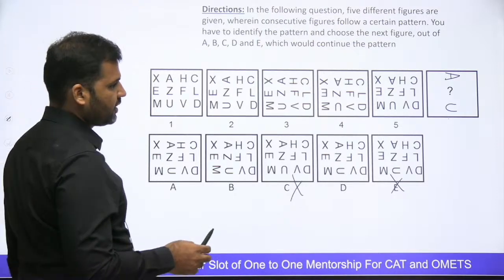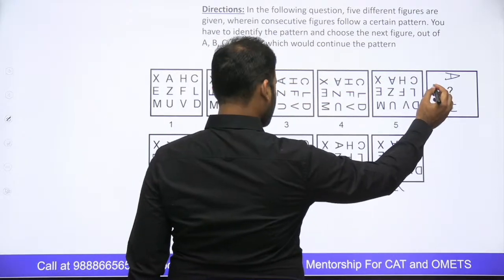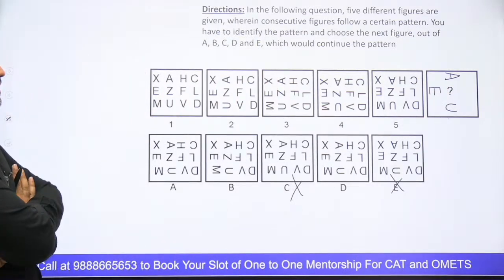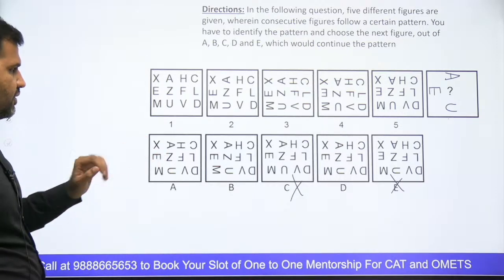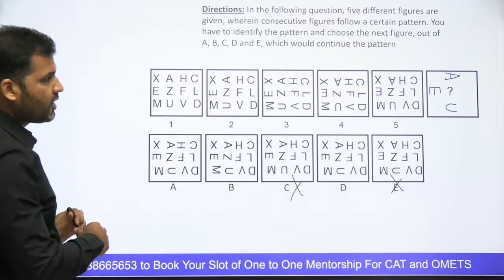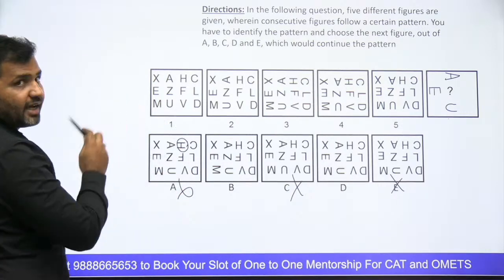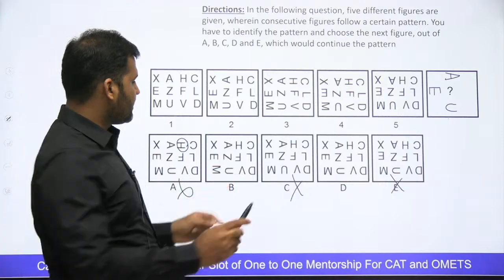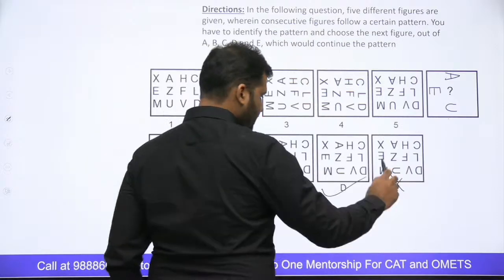See that? E का अगर हम बात करें, if you look at E, E should be like this, right? इसका anti-clockwise rotation करना है, so it should be like this, right? Okay, in A, B and D guys, A, E and U, all three are exactly at the same position. So that means इस question को answer करने के लिए I need to look at the rest of the letters. बाकी कोई letter का rotation नहीं होना चाहिए. First letter, option A will get eliminated because H का rotation हो रहा है. H is a consonant, ये rotation नहीं होना चाहिए. B के अंदर, if you look at Z का rotation हो रहा है, ये Z का rotation नहीं होना चाहिए. Z is a consonant. So answer would be D option guys. D would be the correct answer.